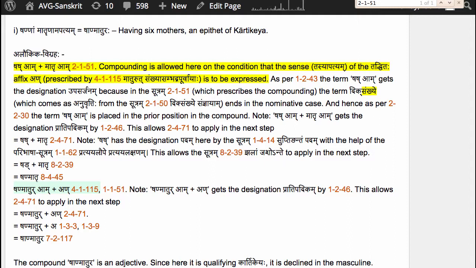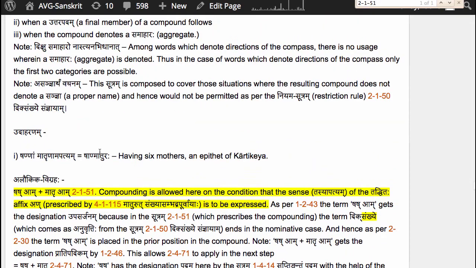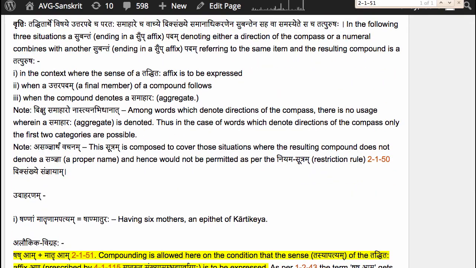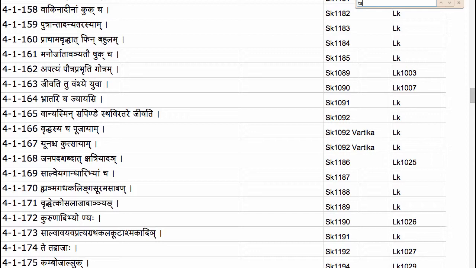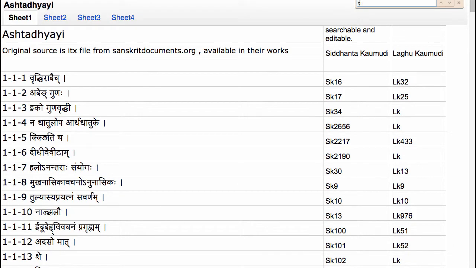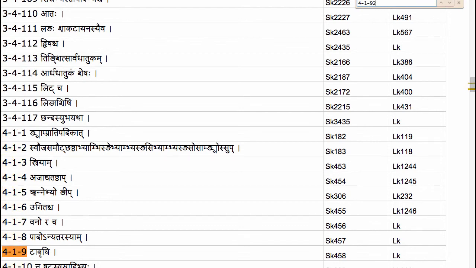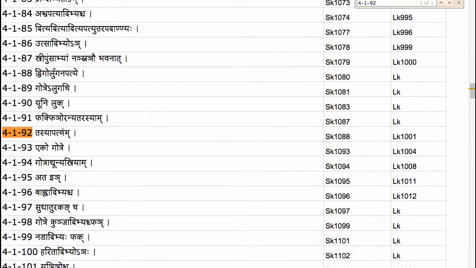For the time being, let us briefly see what this sutram is saying. First of all, this sutram is in the adhikara of tasyapatyam, descendant of that, which is 4.1.92. That is how we know that the affix an prescribed by this sutram 4.1.115 is in the sense of tasyapatyam.